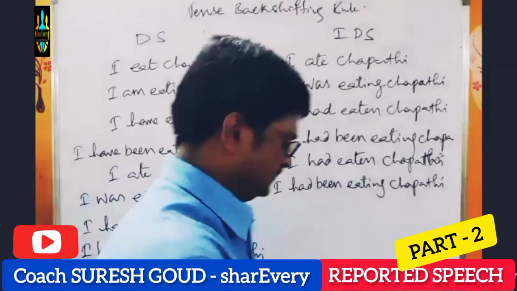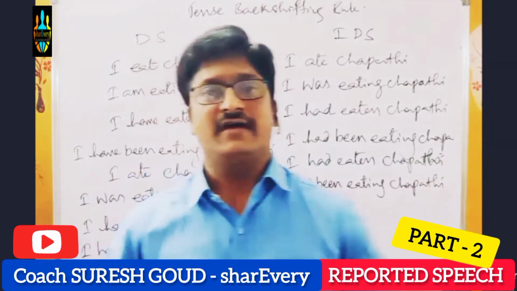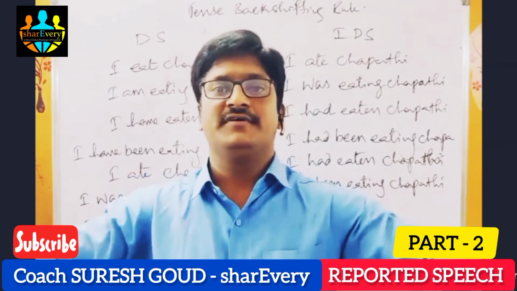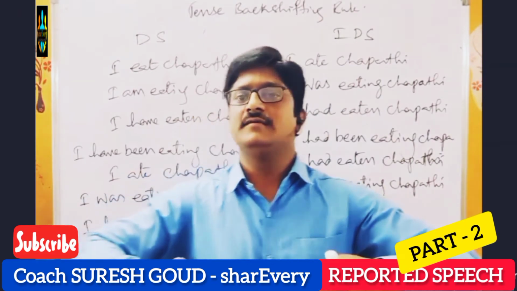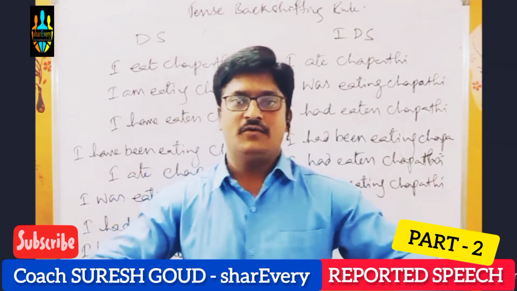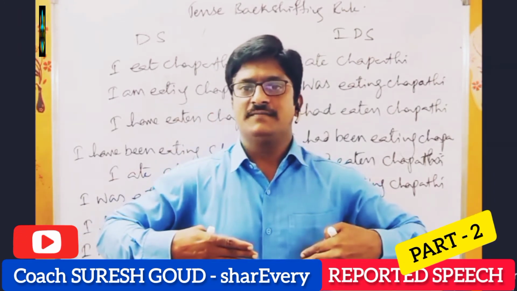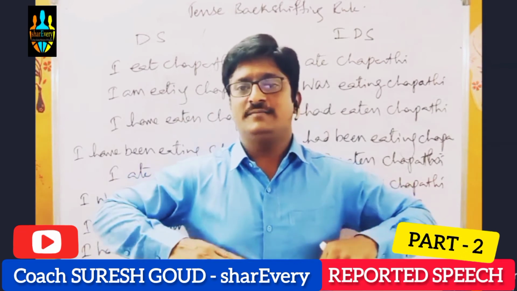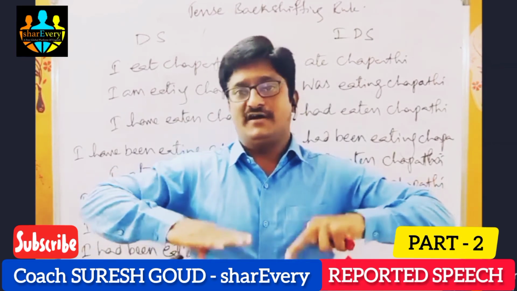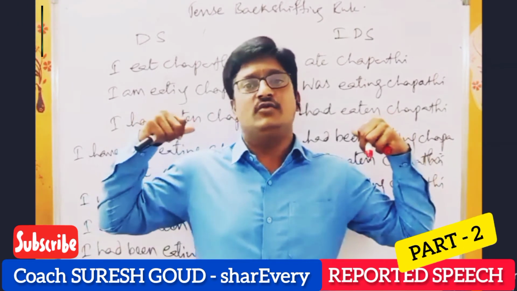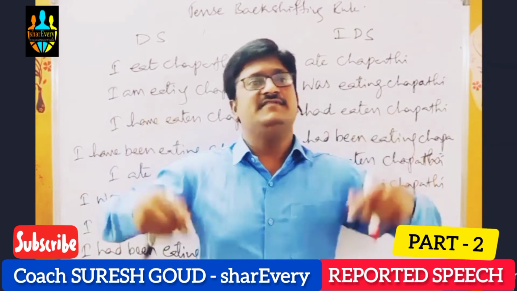Please concentrate here. This is simple present tense, changed to simple past tense. Now I am in simple past tense. I changed it to past perfect. So now I am in past perfect. If I am in past perfect, I don't have any room to change. This is the last.